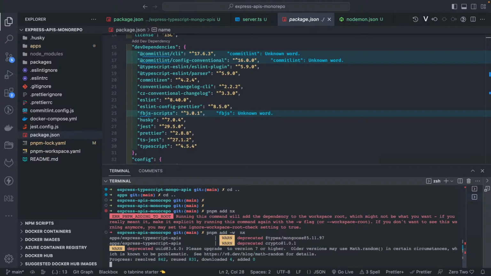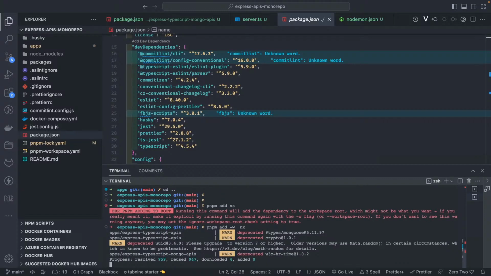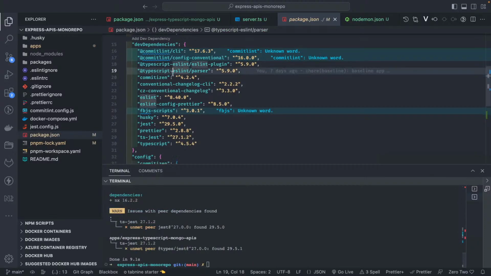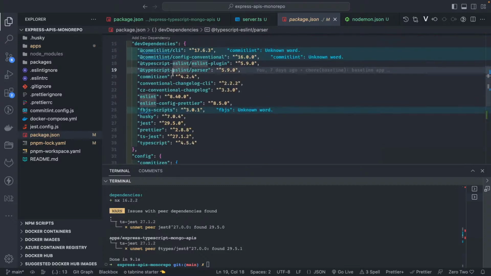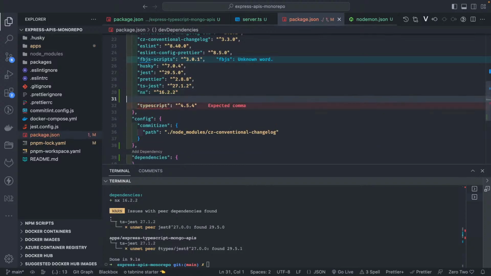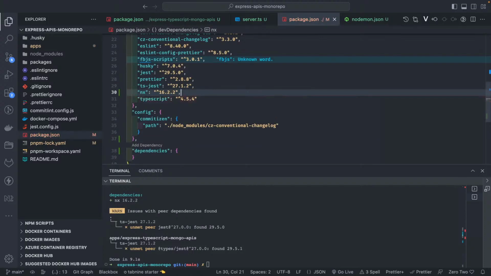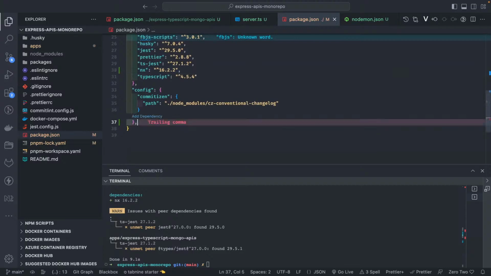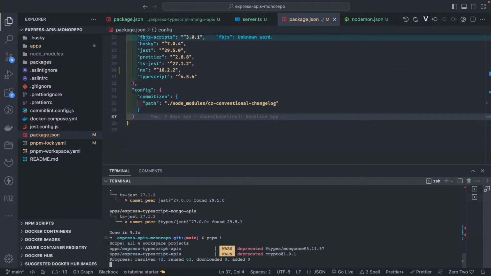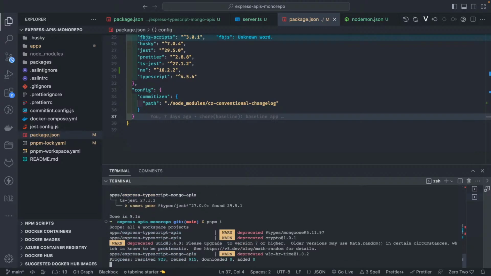So you need to add the w flag because I'm adding it to the root. Okay, Nx has been added. It can be a dev dependency. Why do we need it as a dependency? So I'll just remove it, and I will do pnpm install again at the root, and everything is sorted.